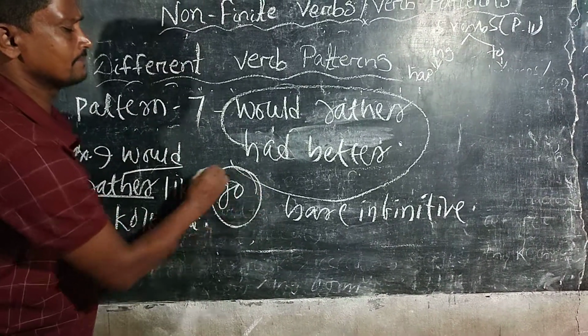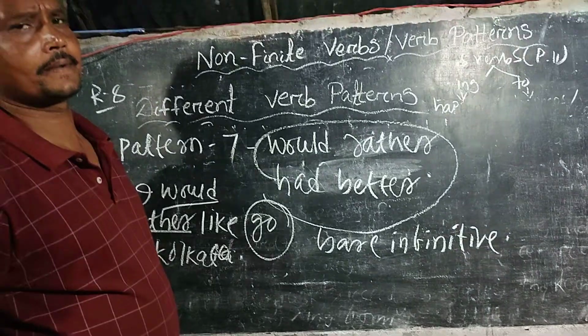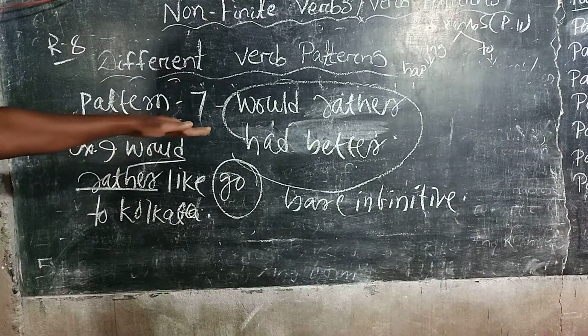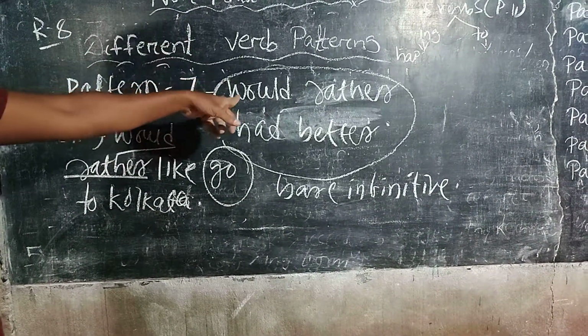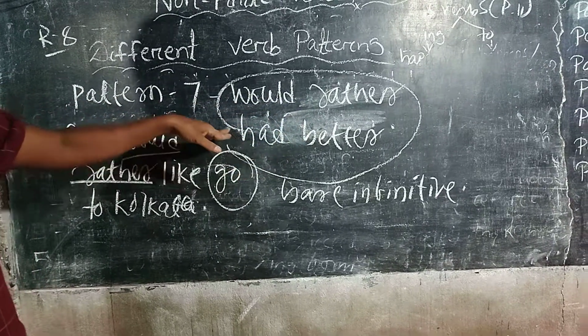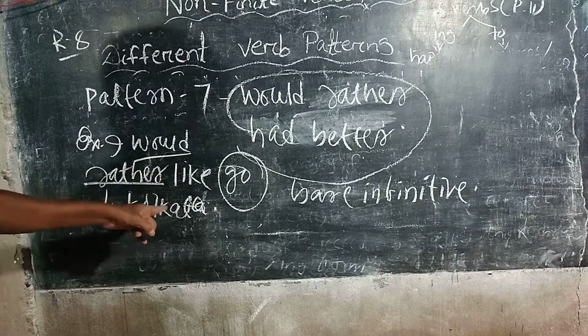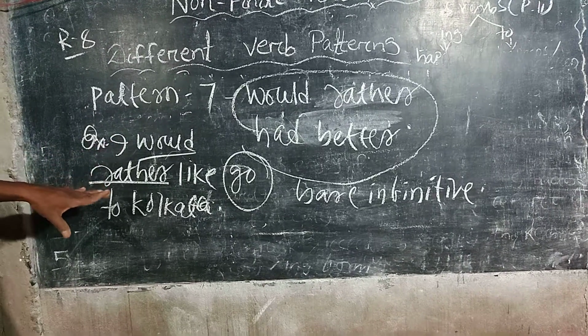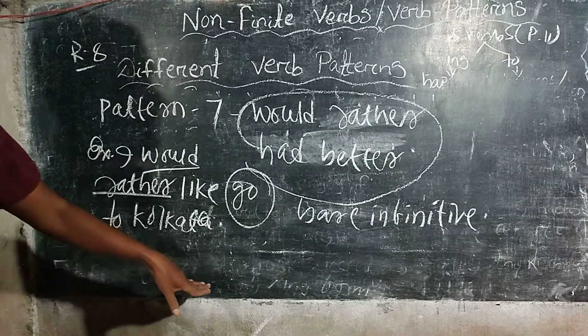So the bare infinitive is used here. Pattern number 7 is clear. Repeat it: would rather and had better take the bare infinitive, and its example is I would rather go to Kolkata.